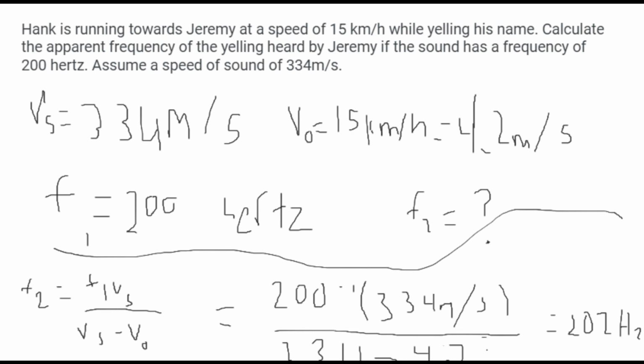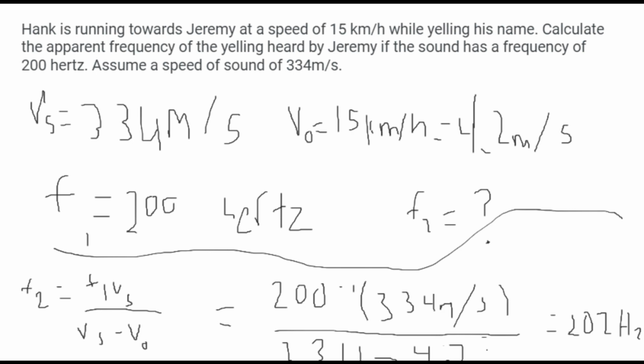Well, already they gave us the speed, which is 334 meters per second. That's the speed of sound. And we know the speed of Hank, which is 15 kilometers per hour, but remember to convert to meters per second, which you do by dividing by 3.6, which gives 4.2 meters per second. And we know the frequency, which is 200 Hertz. But we need a second frequency of the yelling.